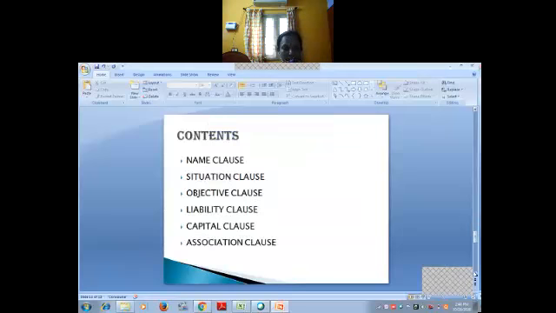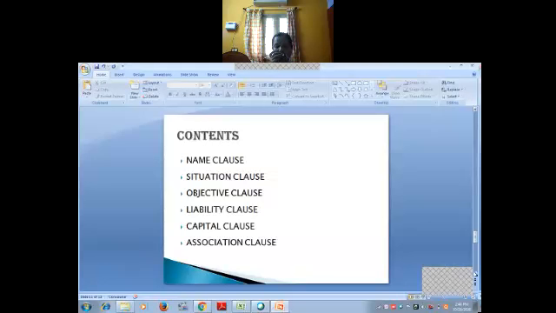Next, we are going to see the articles of association. This is very much important, children. You have to learn this. Okay. So, articles of association means it is a document that contains the purpose of the company as well as the duties and responsibilities of its members. It is an important document which needs to be filed with the registrar of the company. Before starting the company, you have to file all those things. Then only you can start the business.